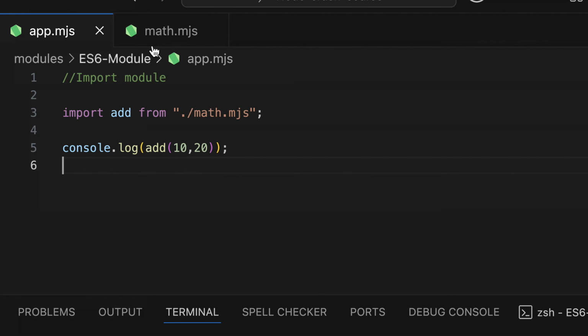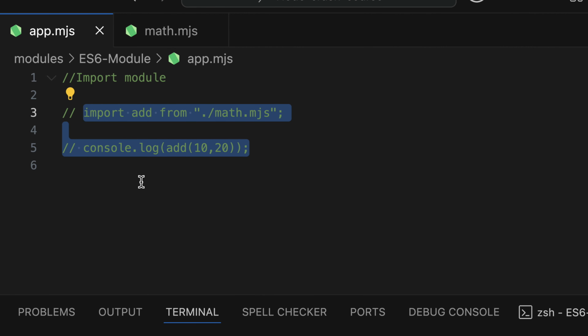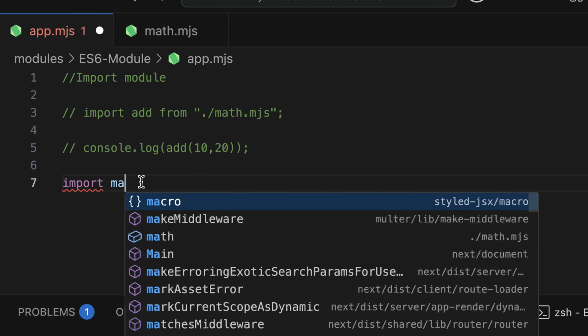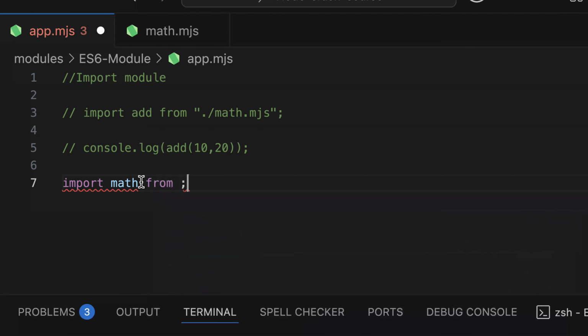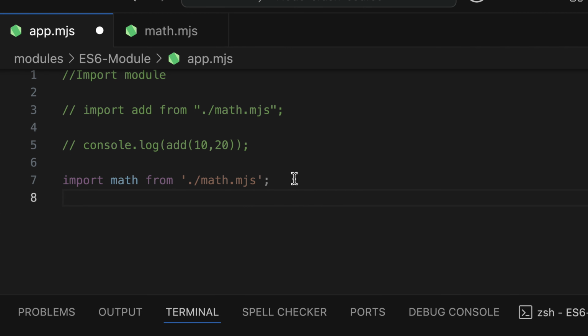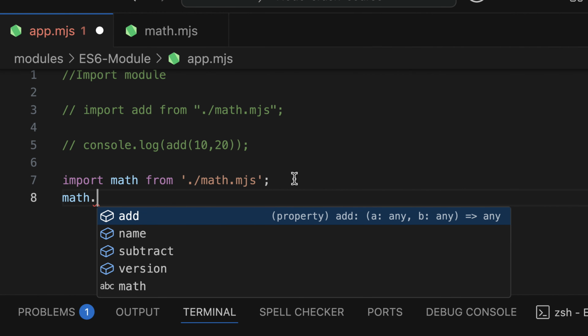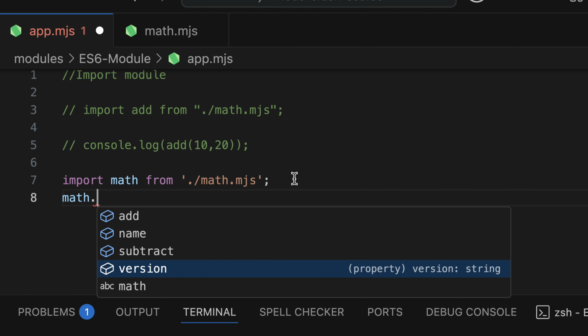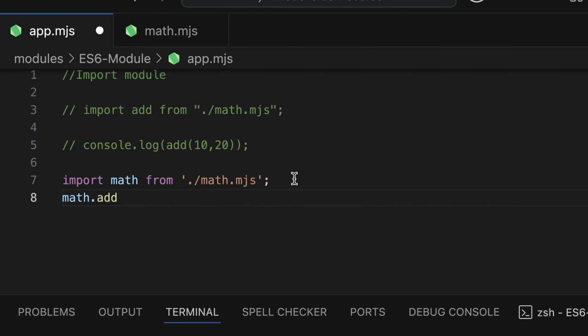Now that we are exporting them as an object, this format will not work. So I'm going to comment out this, and this is how it's going to be. It's going to be an import. I'm going to say math from the math module. So now on math, we have all the functions: add, name, subtract, and then the version. If I use add as a function call, I'm going to add 10 and then 80, and I'm going to log it